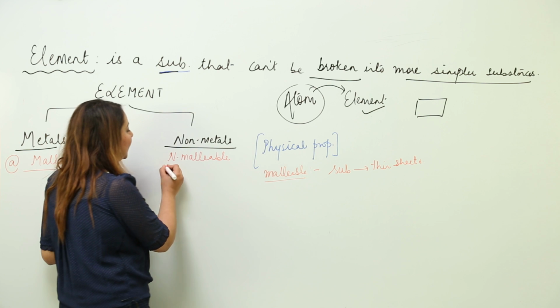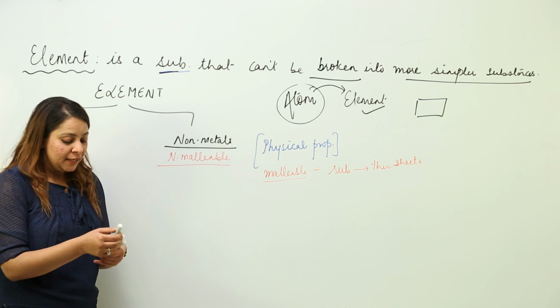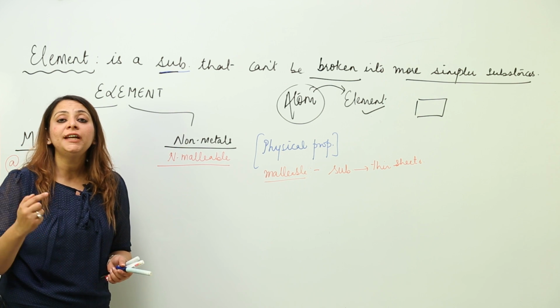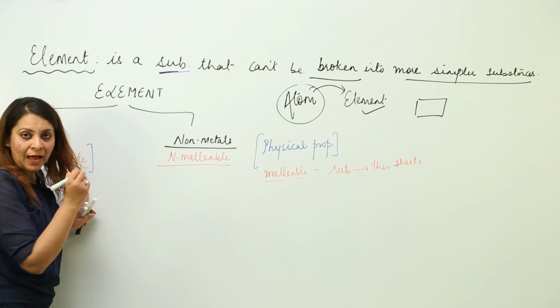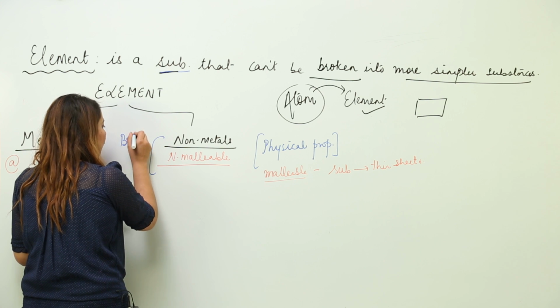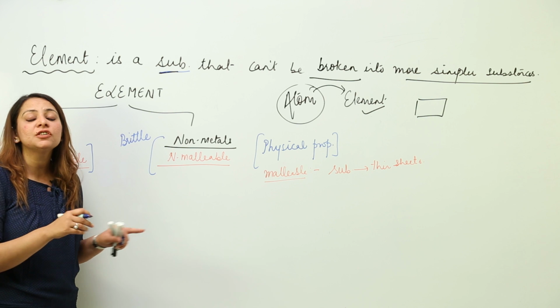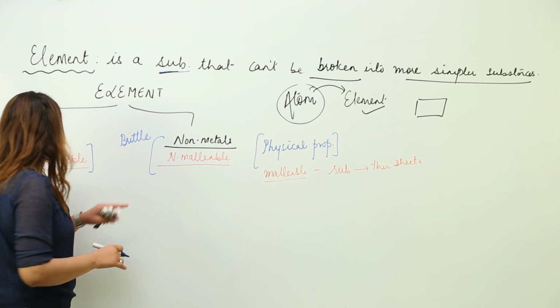But non-metals are non-malleable, they cannot be beaten into thin sheets. The reason is that for beating them into thin sheets, you need to hammer them. Metals can bear a hammer, but non-metals are brittle. They cannot tolerate the strain of the hammer and they just break. Therefore, we cannot make sheets out of non-metals.